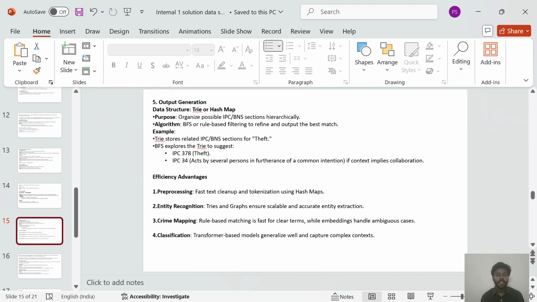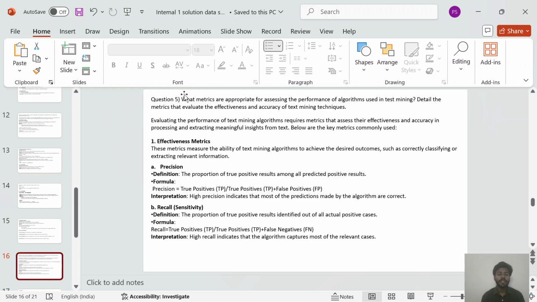Now, fifth is output generation. Here the data structure is a trie or mesh, whose purpose is to organize possible IPC sections hierarchically, and the algorithm is BFS or rule-based filtering to refine and output the best matches. For example, a trie stores related IPC sections for theft. BFS explores the trie to suggest IPC 378 and IPC 334. Efficiency advantages: first is pre-processing, then entity recognition, crime mapping, and fourth is classification.